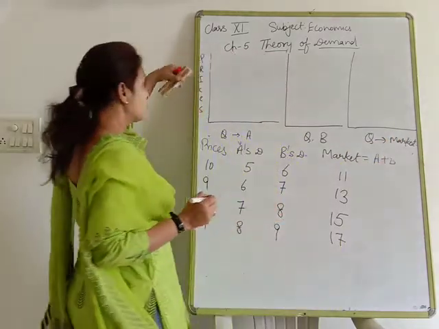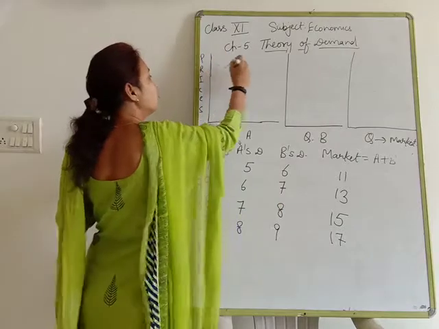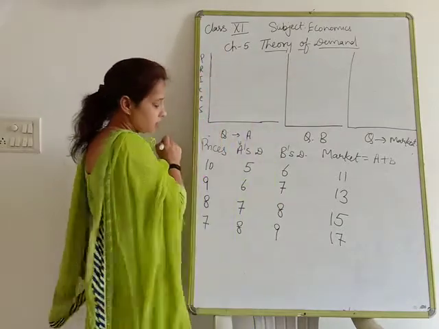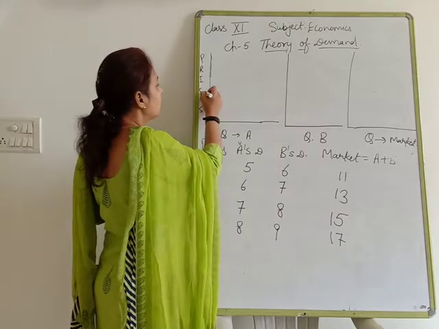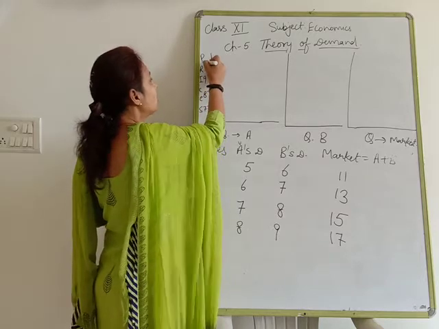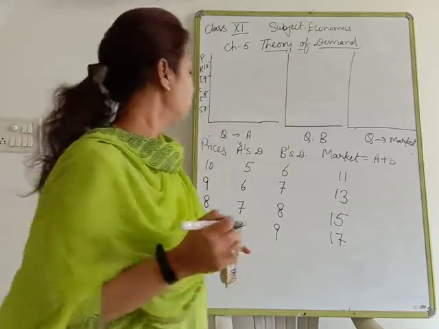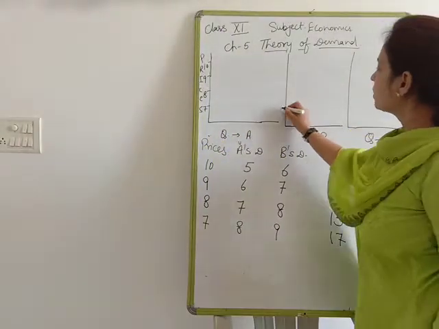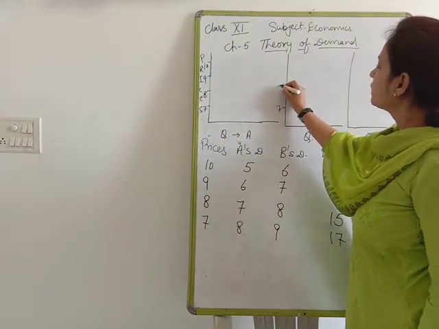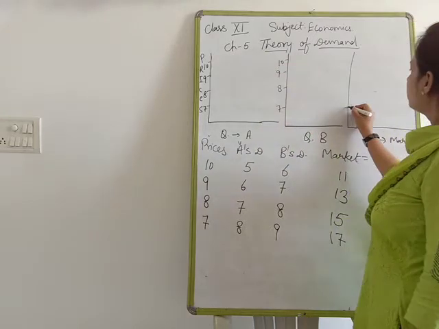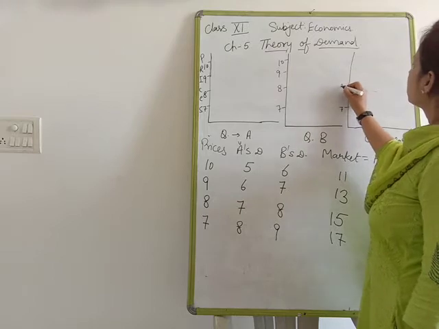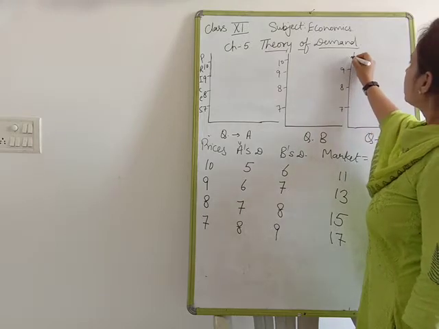Clear? Prices will be similar. So you can take prices. How much prices have we taken? 7, 8, 9 and 10. Similarly, you have to take here also 7, 8, 9 and 10.